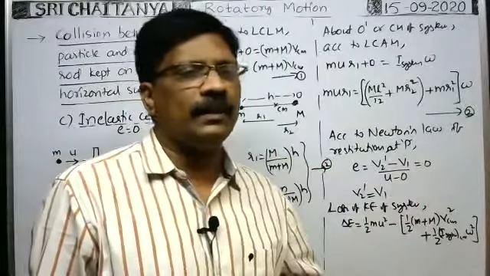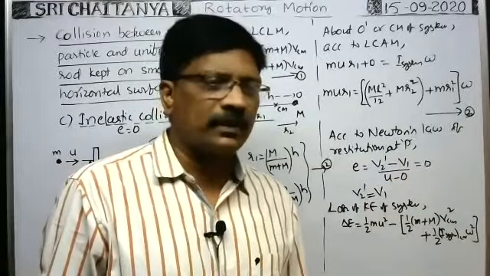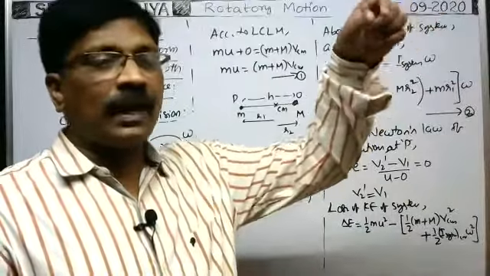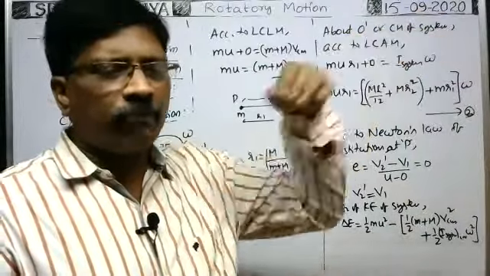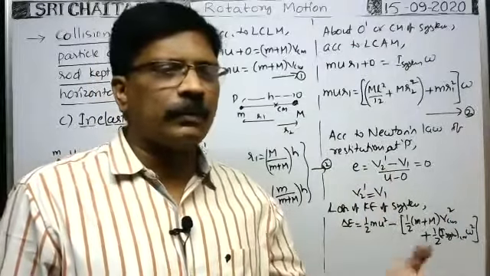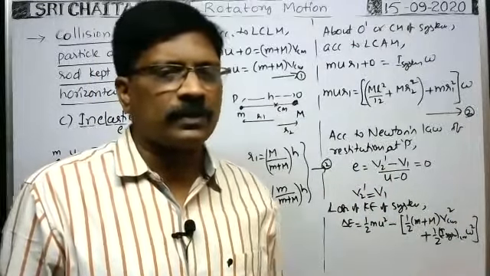which is kept freely on a smooth horizontal surface. Suppose one end of the rod is fixed, the rod is hanging from one end, and the particle makes a collision. If elastic collision takes place, what happens? If inelastic and semi-elastic collision takes place, what happens? We have to discuss. Okay.